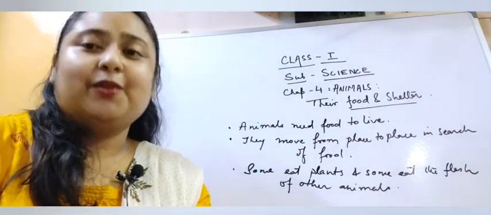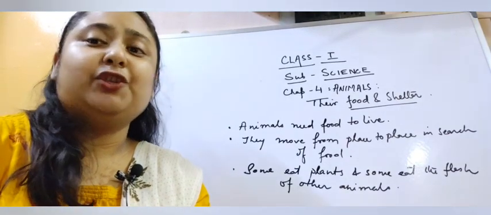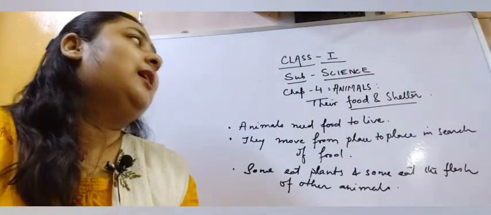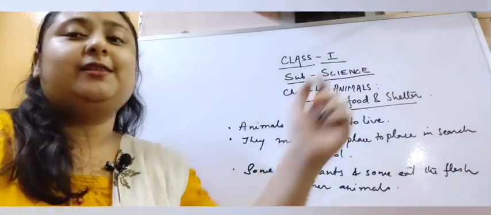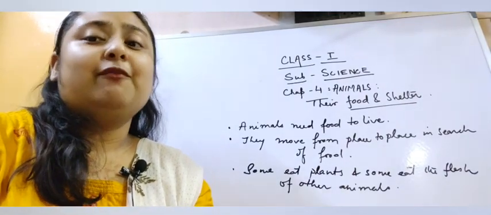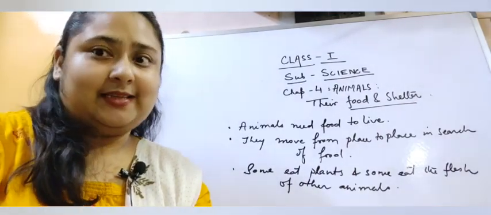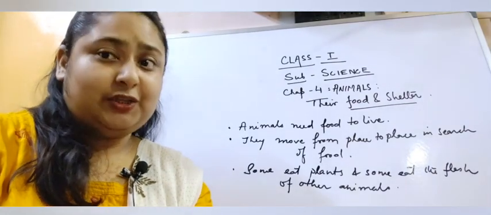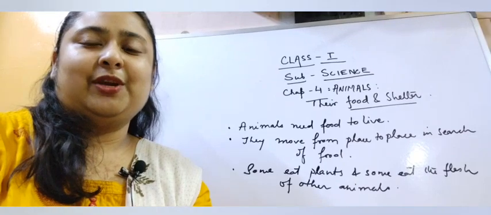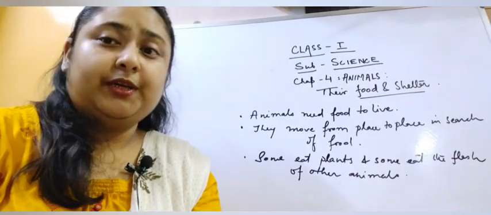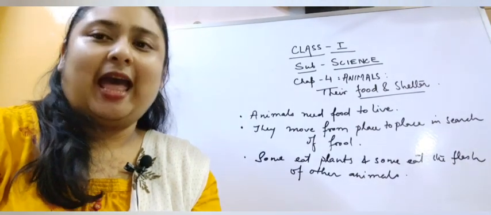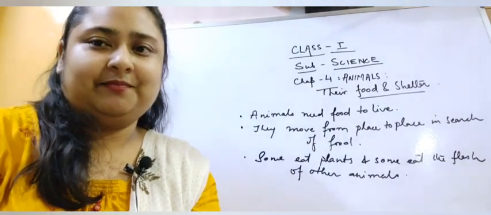In today's class, we will be learning about our chapter number 4, whose title is Animals, Their Food and Shelter. Children, in the previous classes, we have learnt about the plants. Now, in this chapter, we will be learning about the animals. So children, let's begin. Children, we all know that animals are our friends and they are living things.